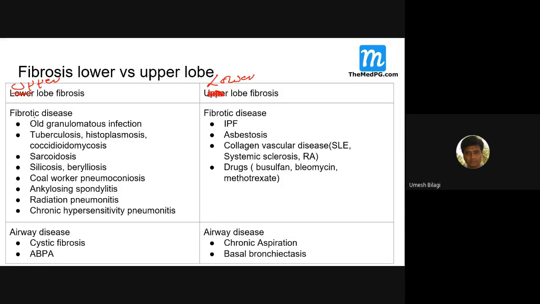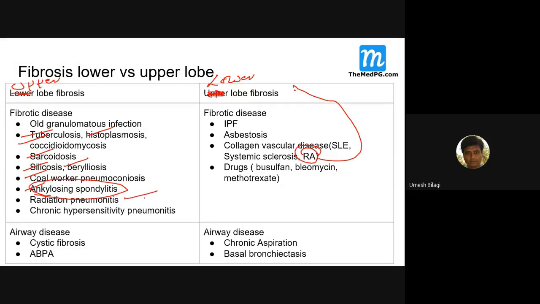In the upper lobe: tuberculosis, histoplasmosis, coccidioidomycosis, sarcoidosis, silicosis, berylliosis, coal worker's pneumoconiosis, ankylosing spondylitis. Just remember that ankylosing spondylitis causes upper lobe fibrosis, whereas rheumatoid arthritis causes lower lobe fibrosis.